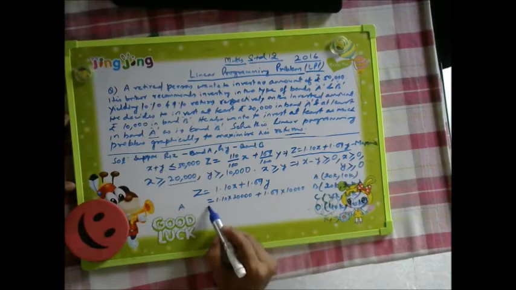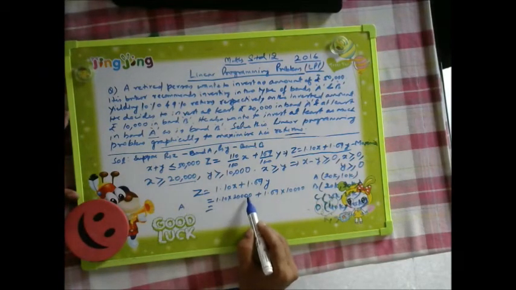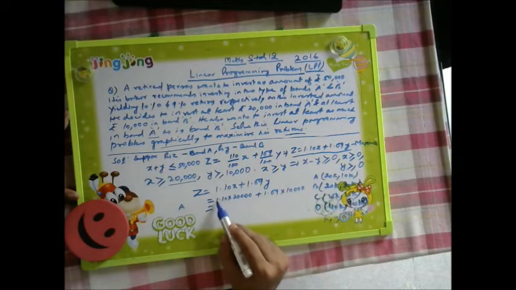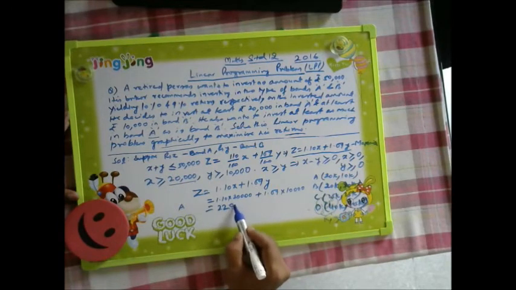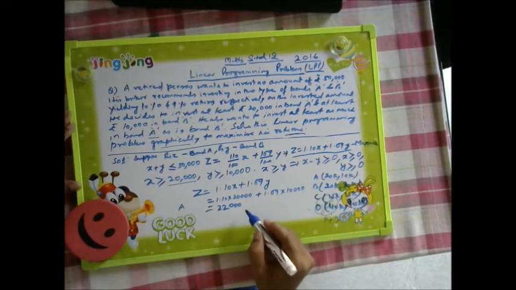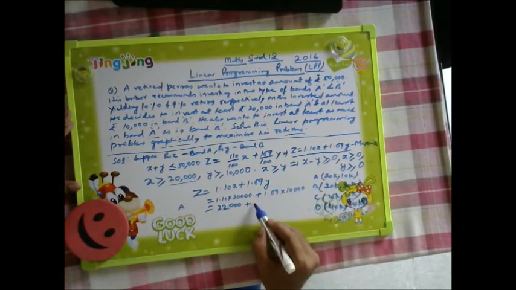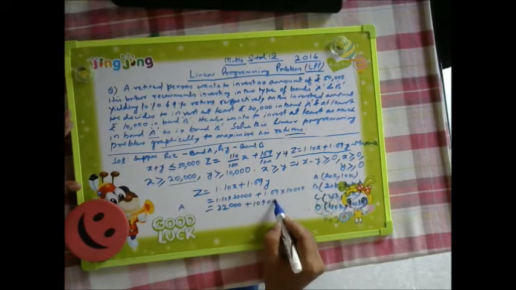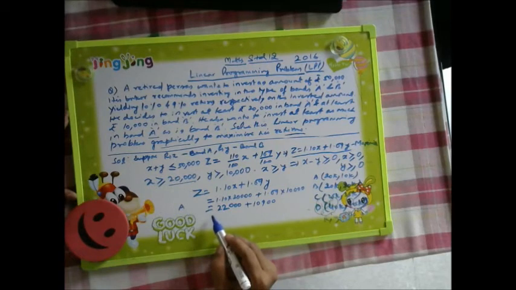So what did we get here? The decimal is removed with two zeros, so 11 twos are 22, then three zeros, 22,000, plus again two zeros removed, so 10,900.